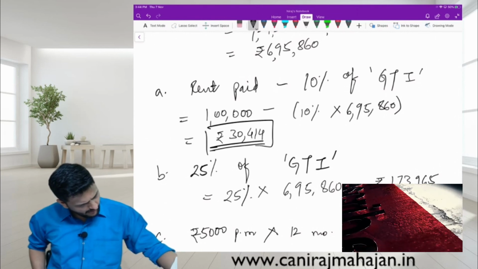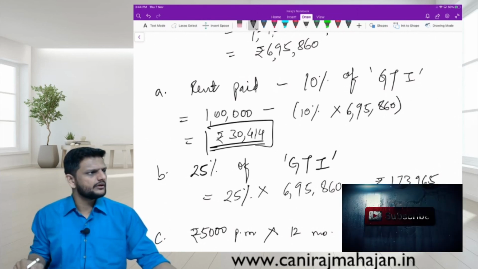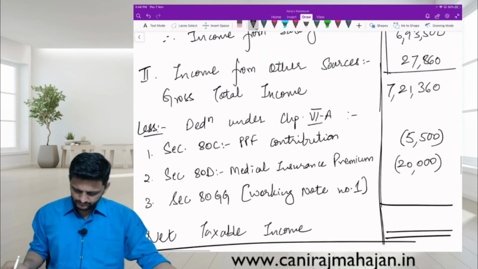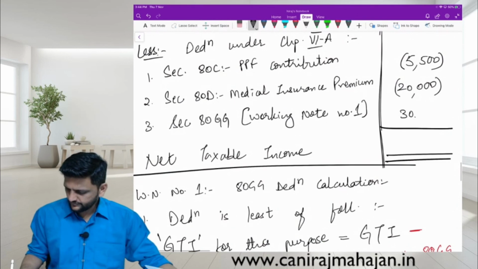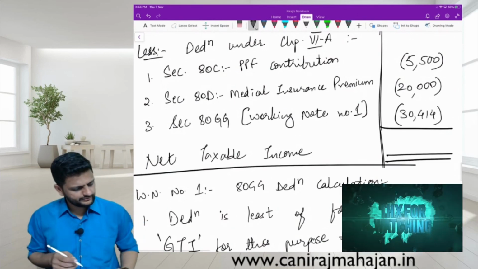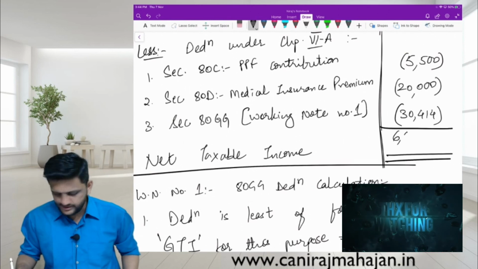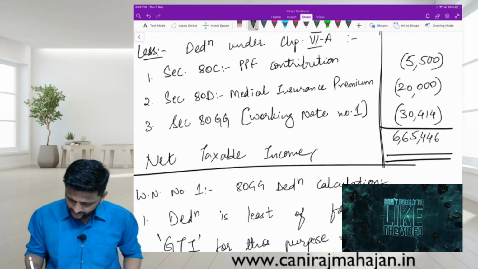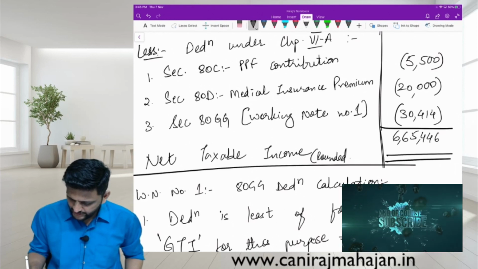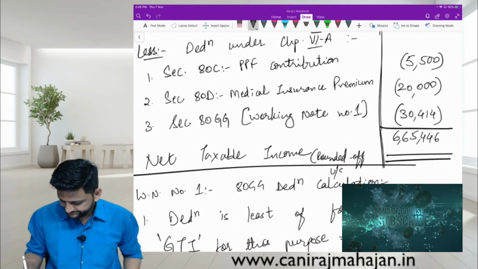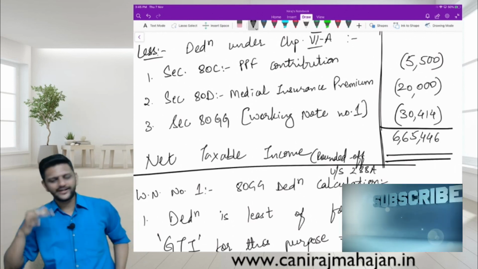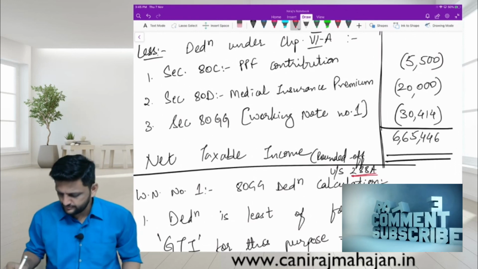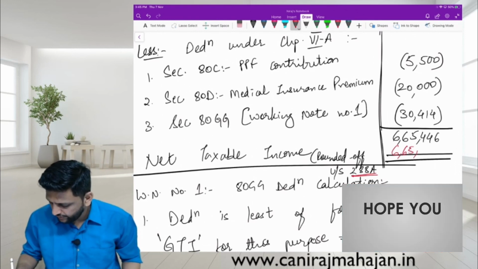Then everyone bring this 30,414 into the computation. Before rounding off, 6 lakh 65,446. You will say here rounded off under section 288A, and tax is 288B, which is 6,65,004. Very good.